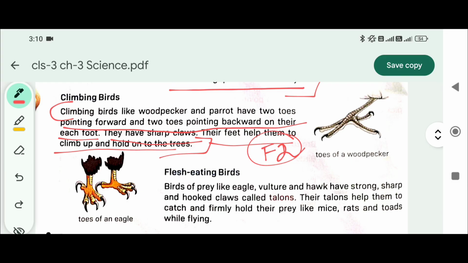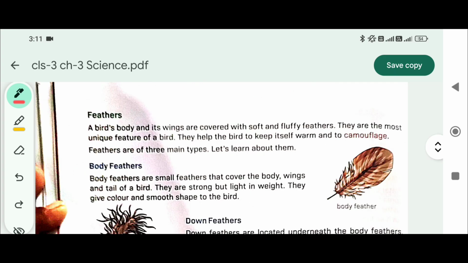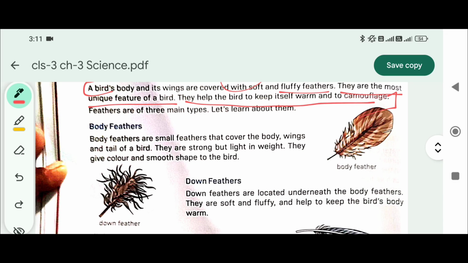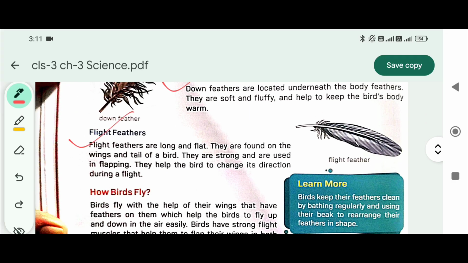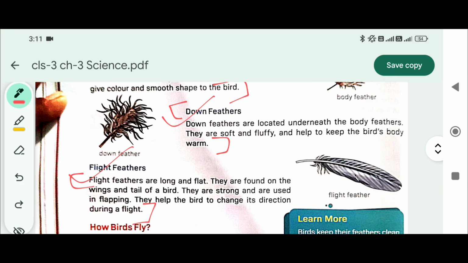No, sorry, F2. Question number 3, how are the feathers important for a bird? Write a note on different types of feathers. So a bird's body and its wings are covered with soft and fluffy feathers. They are the most unique feature of a bird. They help the bird to keep itself warm and to camouflage. F3. And it said short note, so one is body feather, down feather and one is flight feathers. You have to write all three completely by describing them. F3.